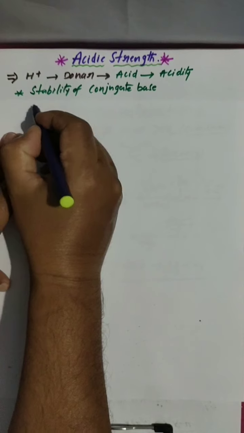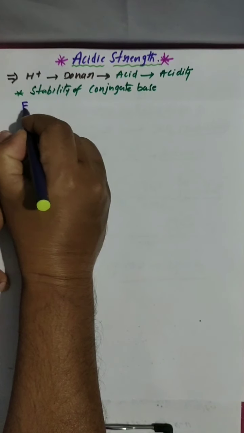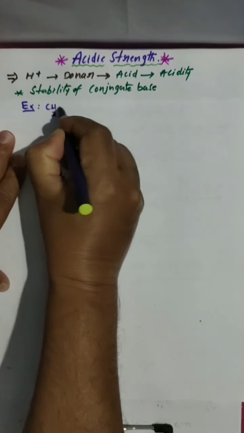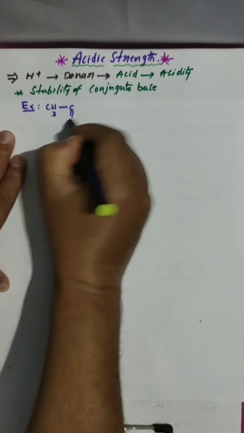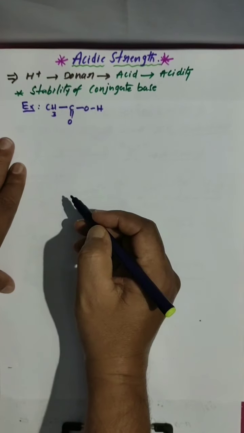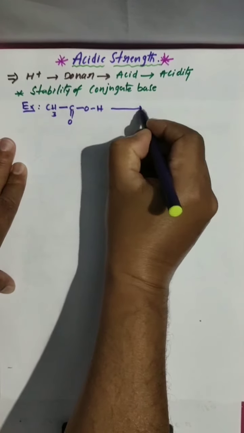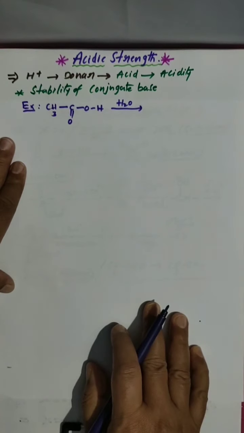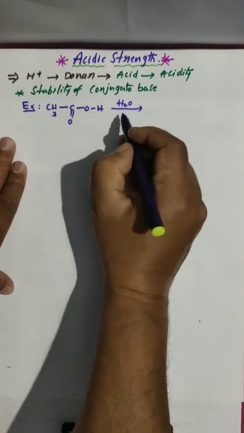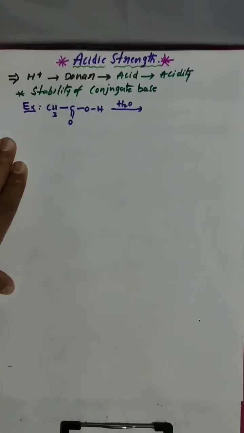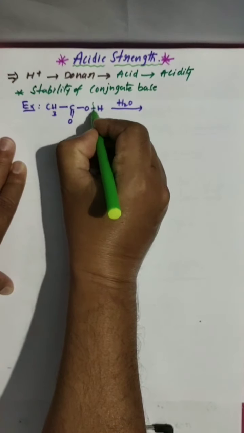For example, how can we define this conjugate base? Take CH3 C double bond O OH. This is acetic acid. In the presence of water, what happens? This hydrogen is going to be donated.